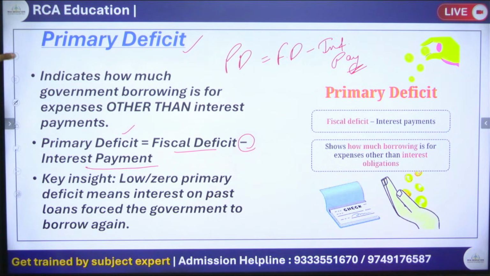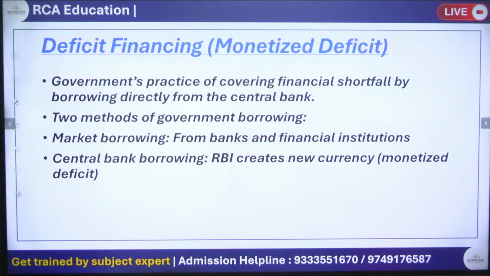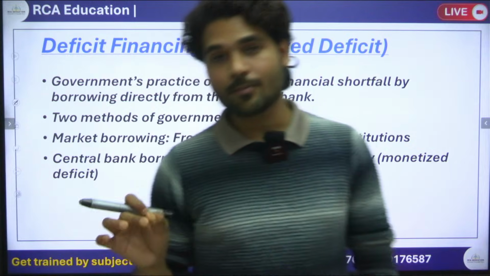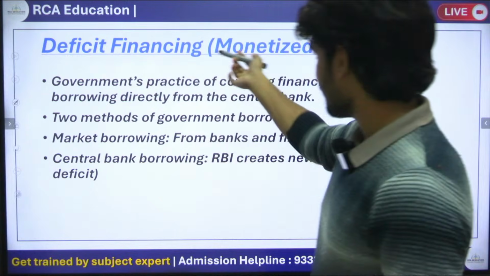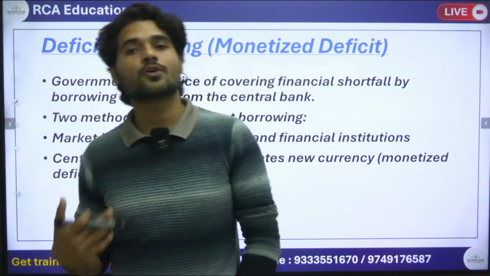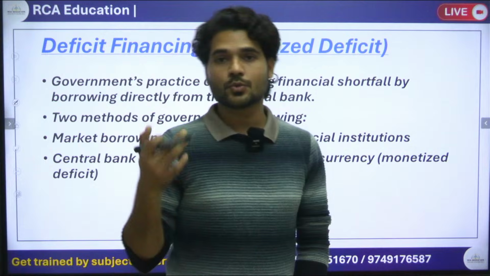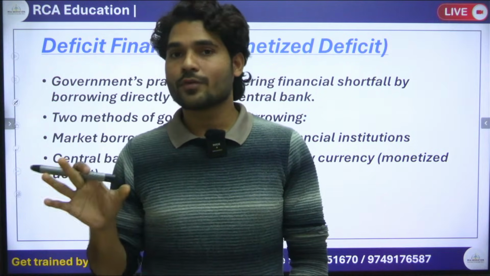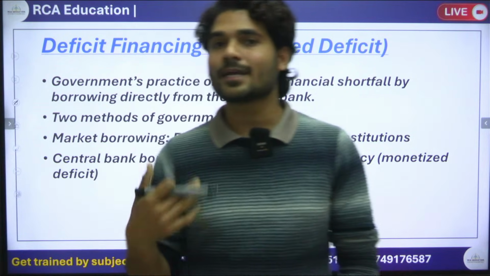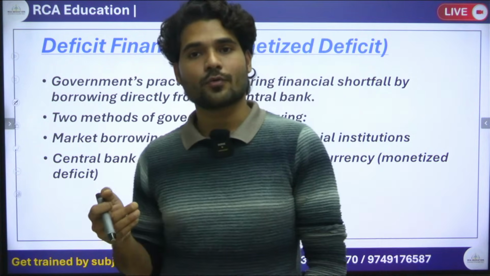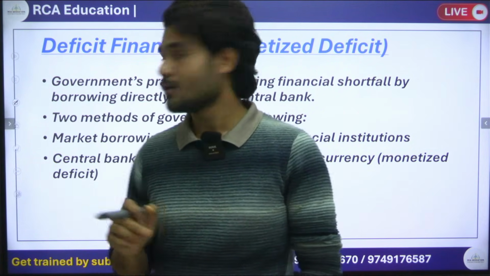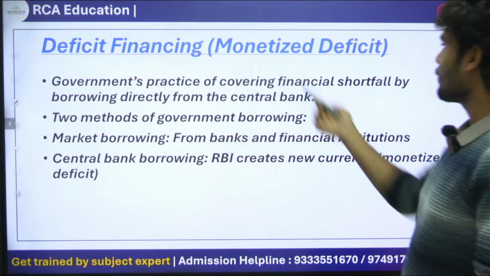Now going further. So these are the formulas we have learned. Revise them. These are very important formulas. Now we have deficit financing. If there is less money available to the government, then what can the government do to meet the daily operations of the government or the country? What measures can the government take to finance the shortfall in the hands of the government? So we have deficit financing.